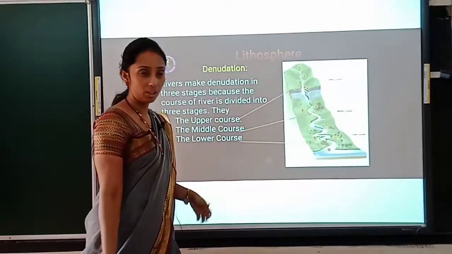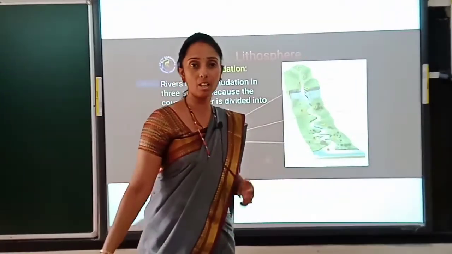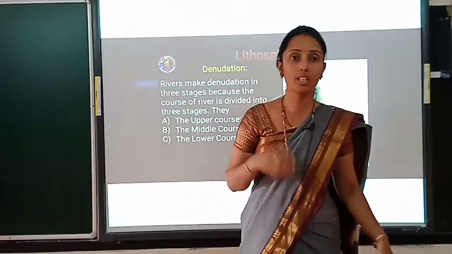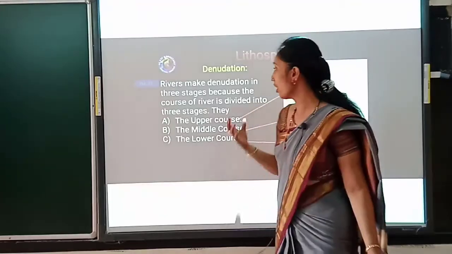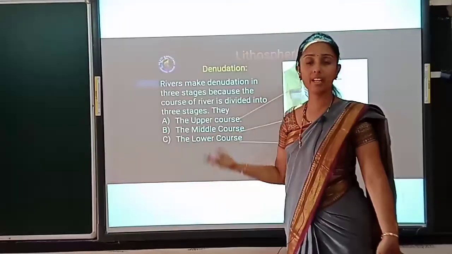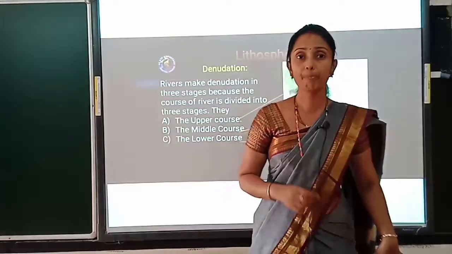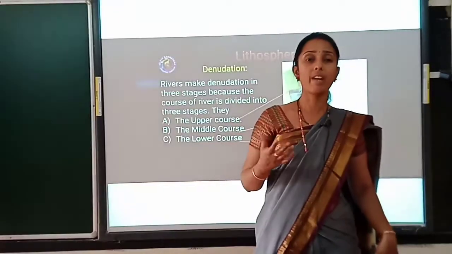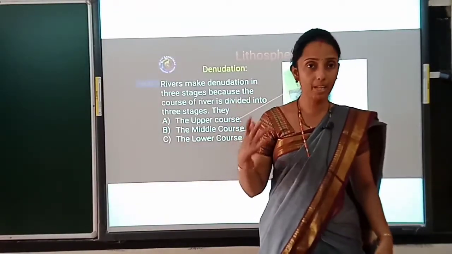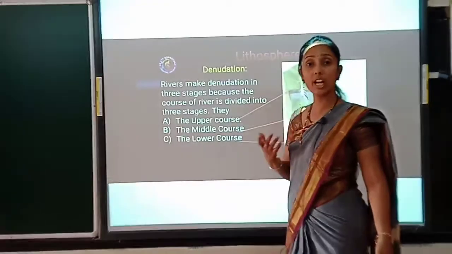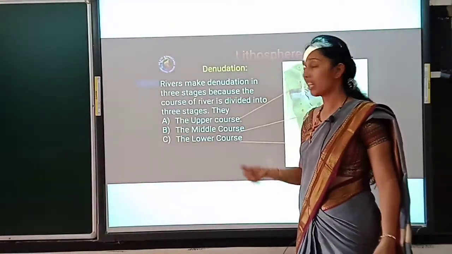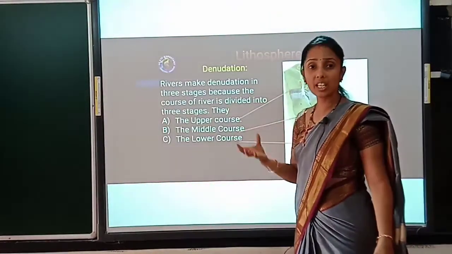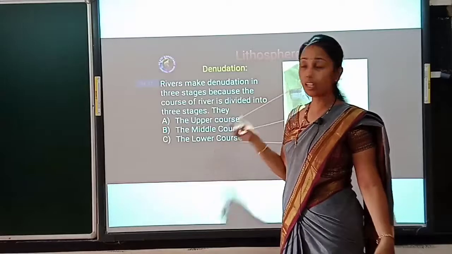With regard to the lithosphere, we learned the factors which bring changes on the landscape, on the surface of the earth. There we referred to weathering and denudation, right? These are the factors we consider as external factors. What is denudation? Denudation is the change in the landscape. Especially the agents of denudation are river, glacier, underwater, wind, and sea waves. These are considered as the agents of denudation.